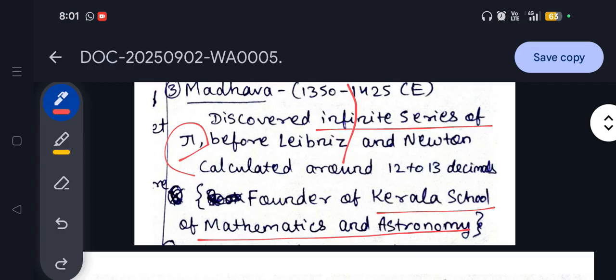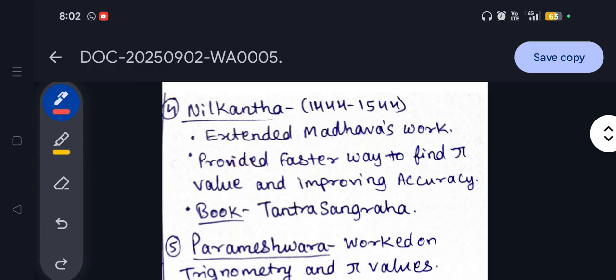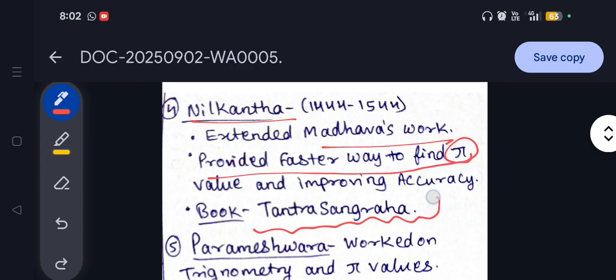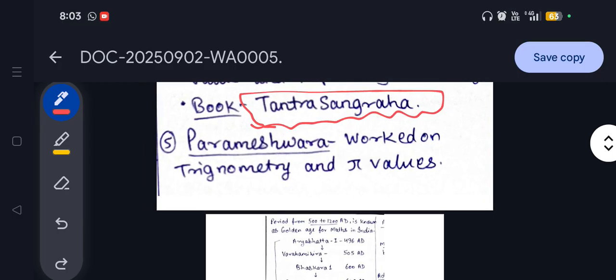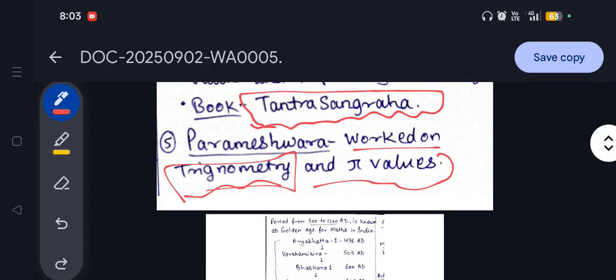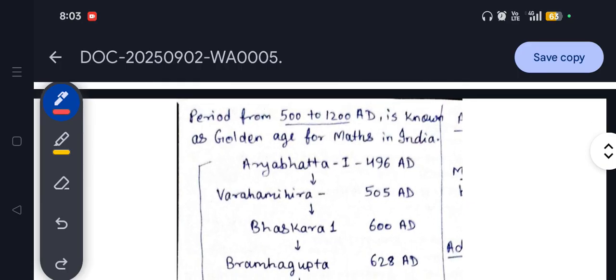Now we will move to the next point. The next person is Nilakantha. He extended the work of Madhava, and he provided a faster way to find the value of pi. The book he wrote is the Tantra Sangraha. The next prominent person is Parameshwara, who worked on trigonometric and pi values. As you know, trigonometry has its roots in India, and I will tell you one story related to trigonometry so that you can get the emphasis and the importance of it.